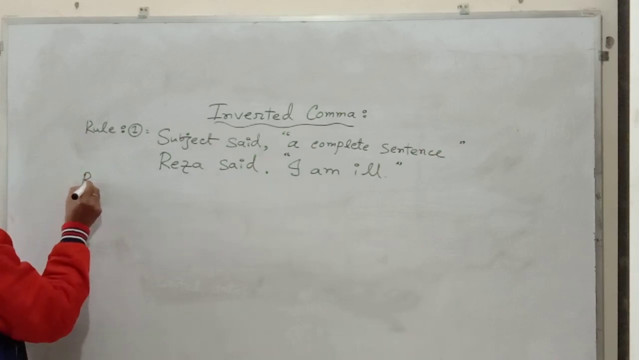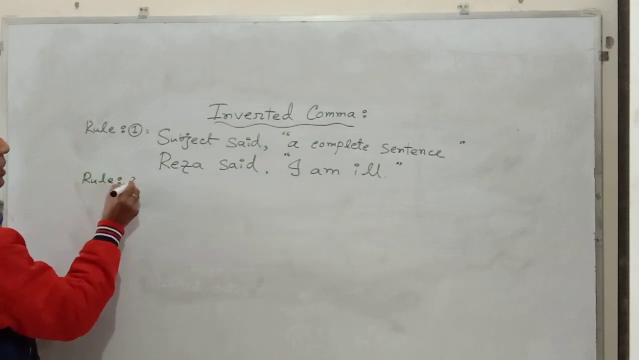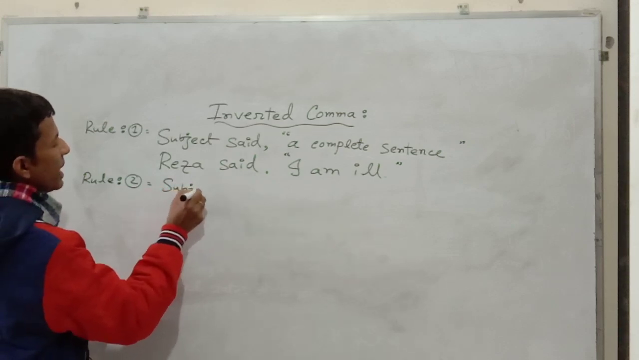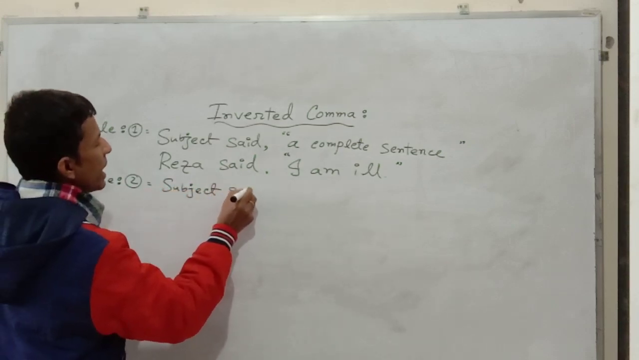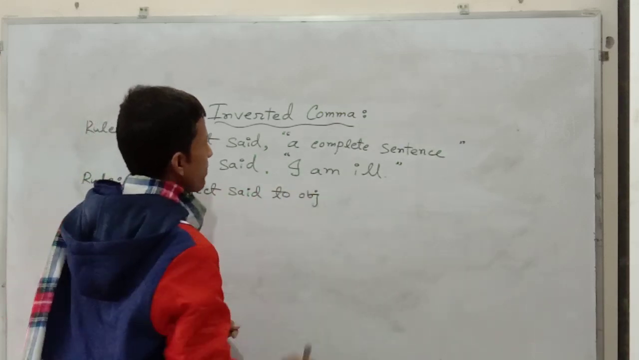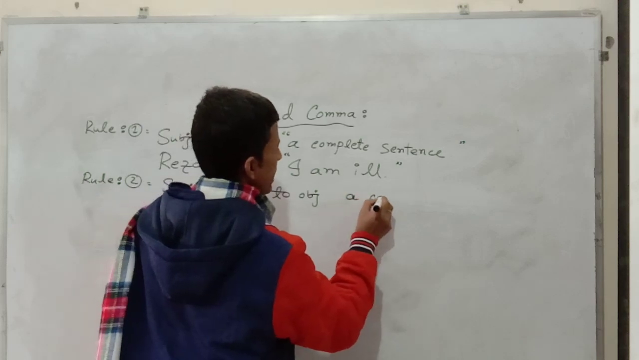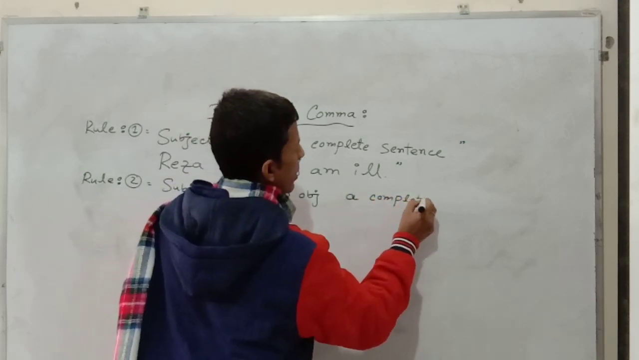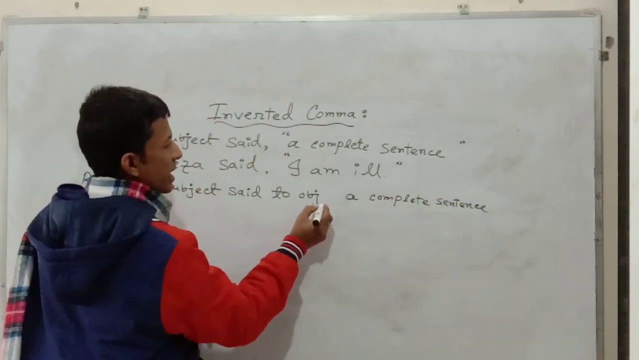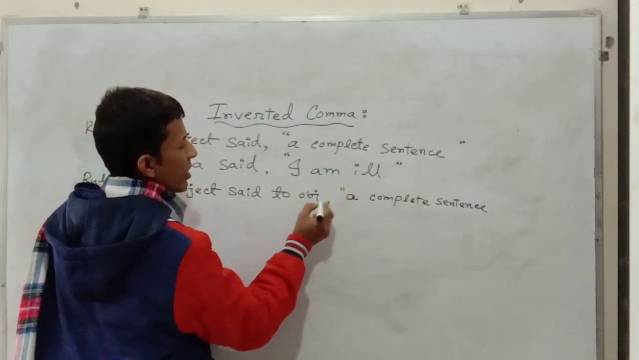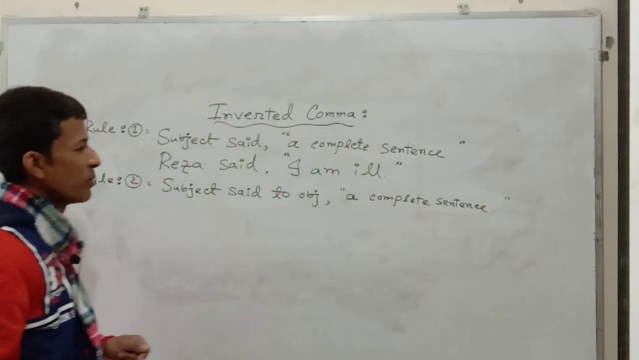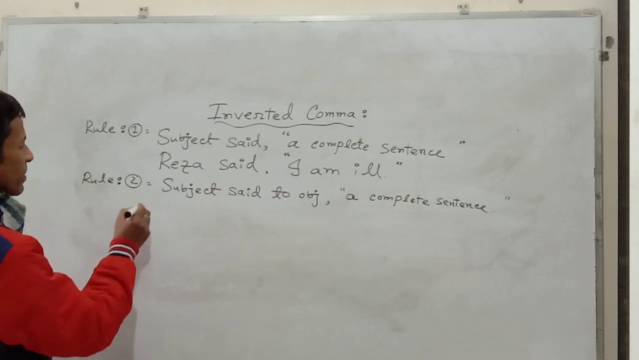In rule 2, you will find another structure. Subject said to object, a complete sentence. Objective case and then only comma. The main sentence, the complete sentence will have to be covered by using inverted comma.